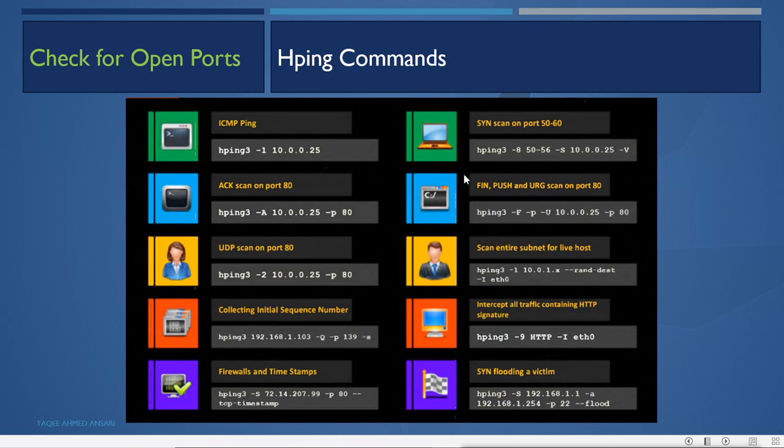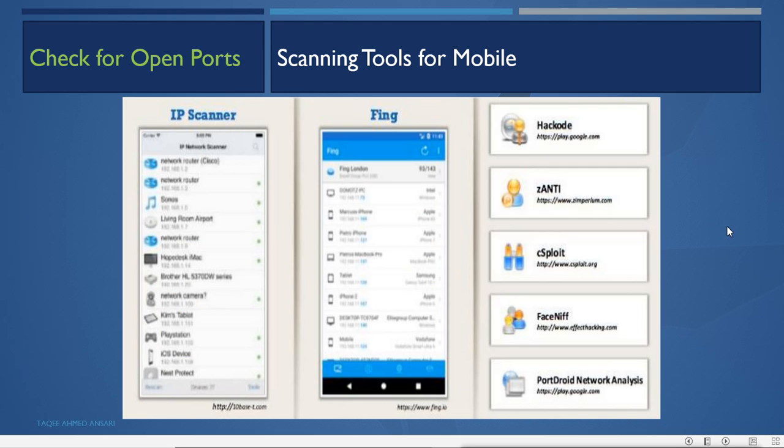And these are the different commands of hping, and we can use these commands to do different types of scanning. We are going to see right now what these types of scanning are, and these are the commands for doing those scannings. Then we have mobile tools also available now for doing scanning. IP Scanner is a mobile tool. Then we have Fing, and there are other tools also we can use to do scanning from the mobile.